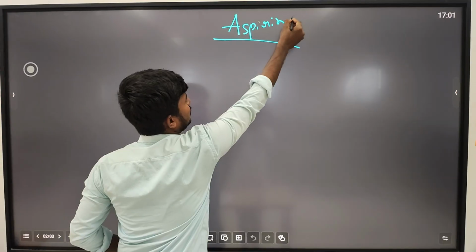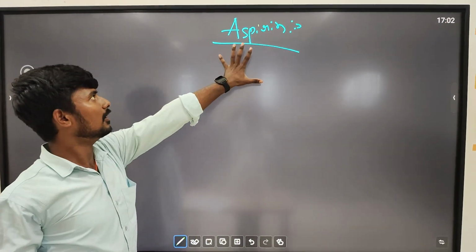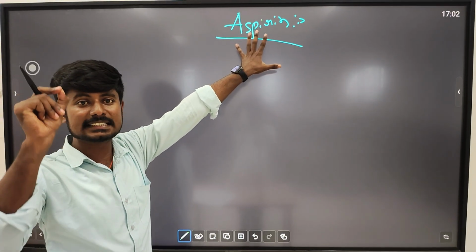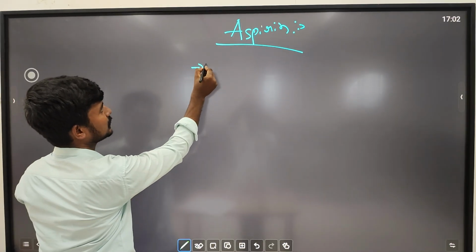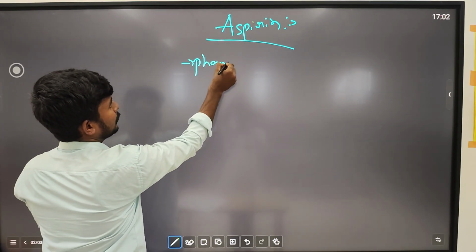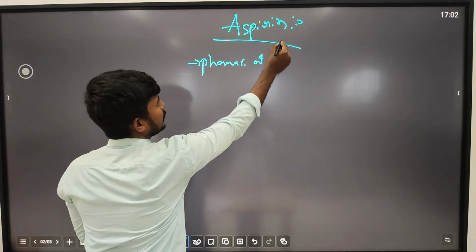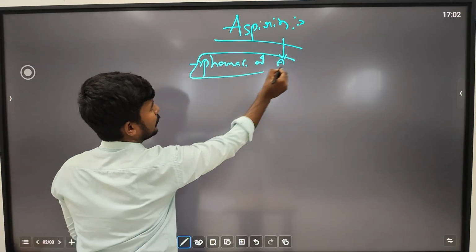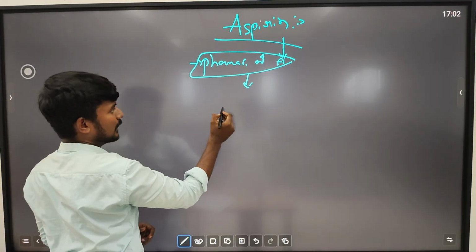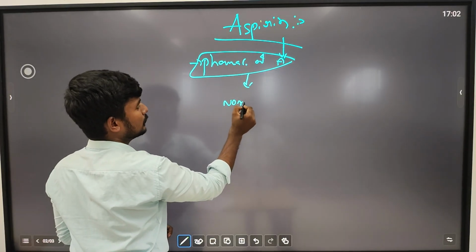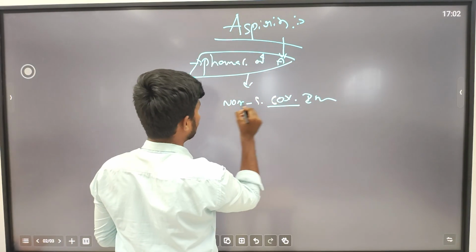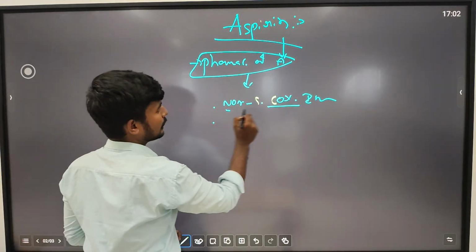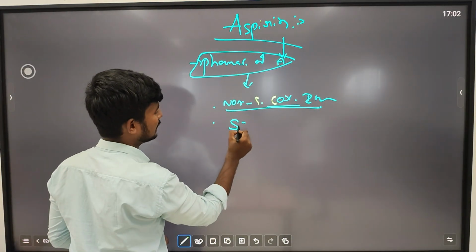Aspirin comes under what? Non-selective cyclooxygenase inhibitors. You have to write the pharmacology of aspirin. Related to the introduction, you have to write the pharmacology of this aspirin. First point, it comes under non-selective cyclooxygenase inhibitors, and then it comes under salicylates.